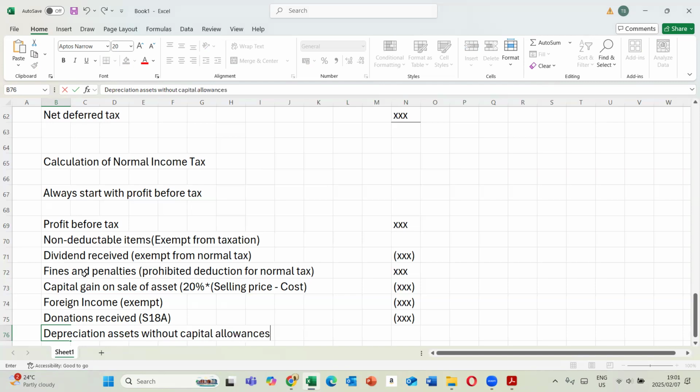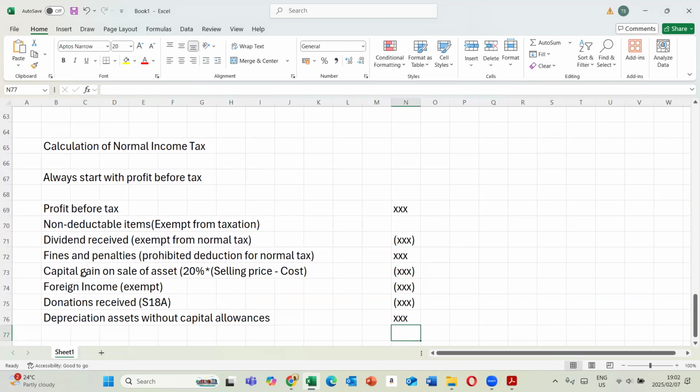A very good example is an administrative building. Section 13 quin gives an allowance on manufacturing buildings, and Section 13 sex gives an allowance on residential buildings, but there's no section that governs administrative buildings. So when you have depreciation on such assets, we need to reverse it by adding it back.